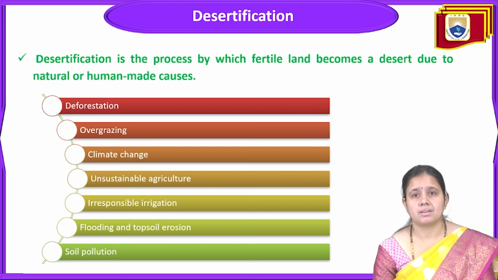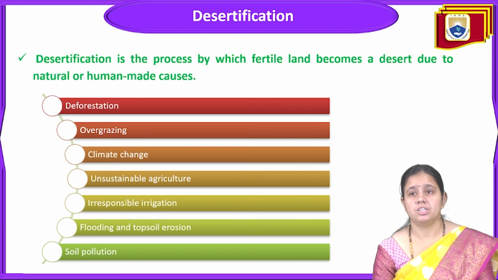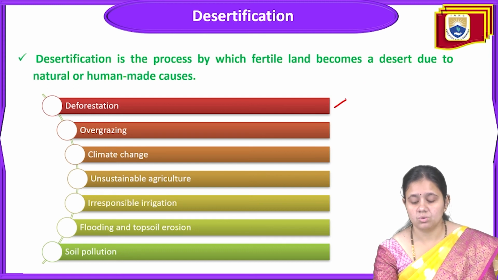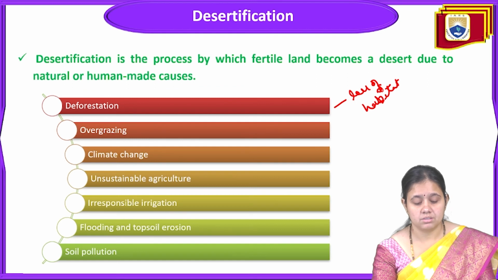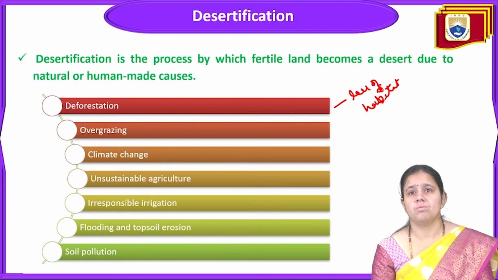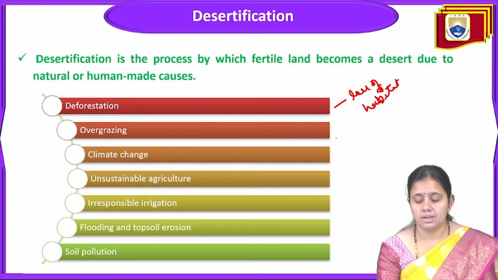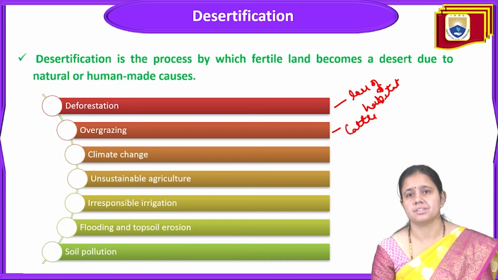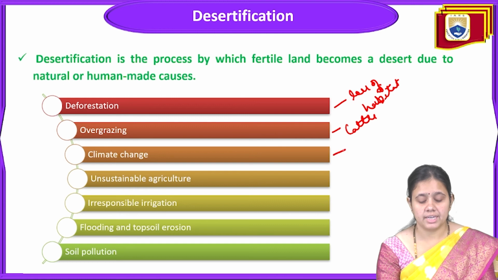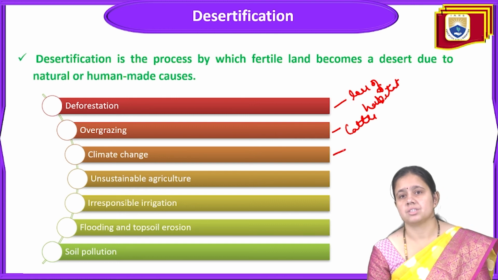The main factors for desertification are deforestation, due to loss of habitat and cutting of trees. Next one is overgrazing. Overgrazing by cattle is also a reason for desertification. Climate change is again a reason for desertification.